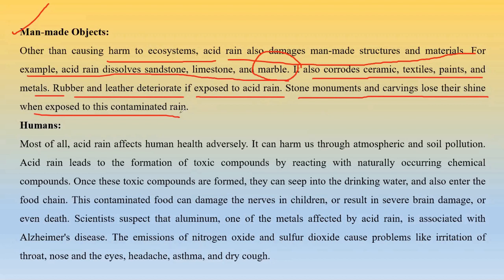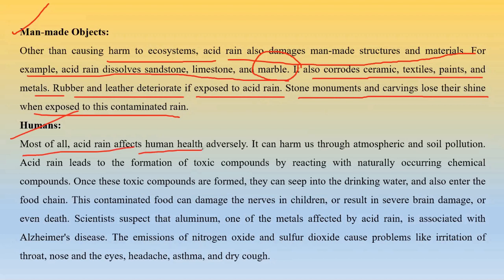Now, there is a reason. Suppose HCl rain occurs. The calcium present in calcium carbonate, the stone, will react with HCl to form calcium chloride. So the upper coating will go off and the shiny layer will be lost. That's fine. Okay, how does it affect humans?